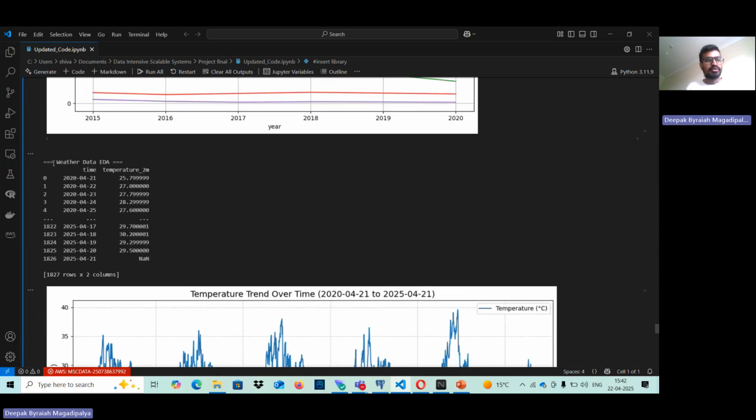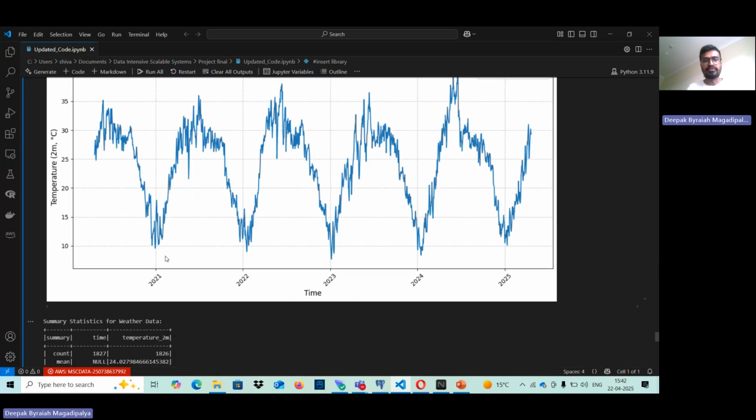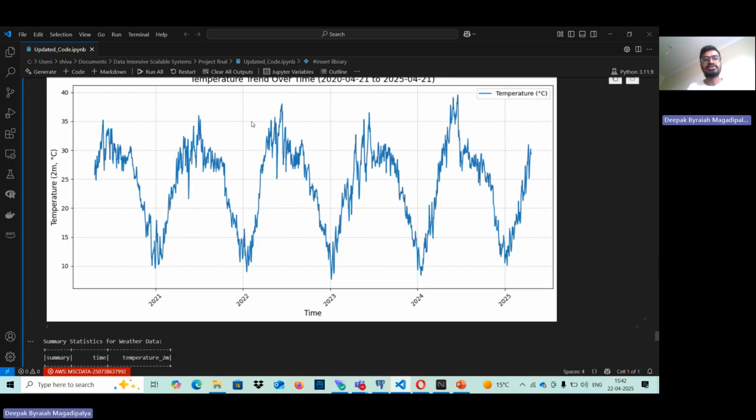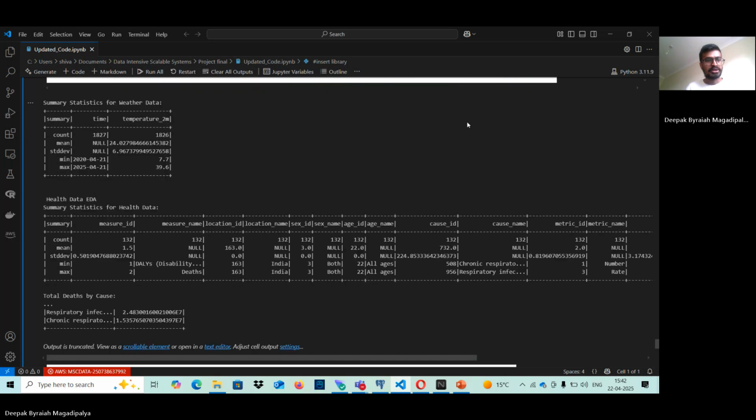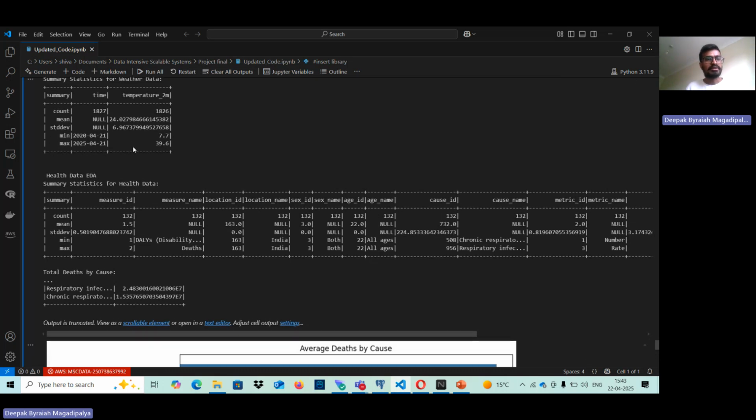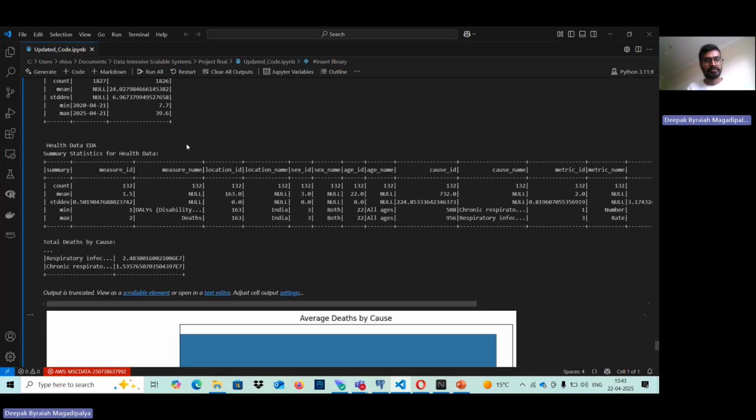Moving ahead, for weather data sets, we have 5 years of weather data, and we have analyzed the trend for the weather data set. Even though we see small changes in the weather data set, it changes drastically over a longer period. This is a statistical value count for weather, where we have a count of time, the mean of the temperature, the standard deviation of the temperature, the minimum of the temperature, and the maximum of the temperature.